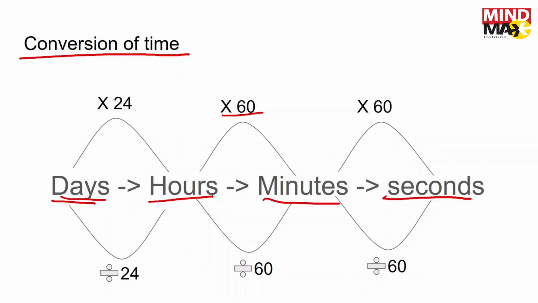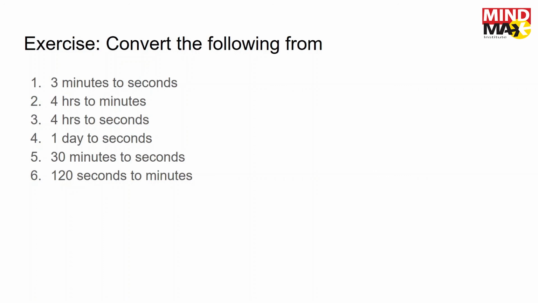And as you can see, if you go the other way around, you have to divide. Why? Because you're going from a smaller unit to a larger unit. So if you have the time in seconds and you want to convert this to minutes, you have to divide this by 60. And again, minutes to hours, you're going from small unit to large unit, so you have to divide this by 60 as well. And here, hours to days, again smaller to larger, so you have to divide this as well. So the application that you have on this side, when you're going from larger to smaller units, if you go the other way, you just have to change it to a division instead of a multiplication. So this is something we sort of discussed in here.